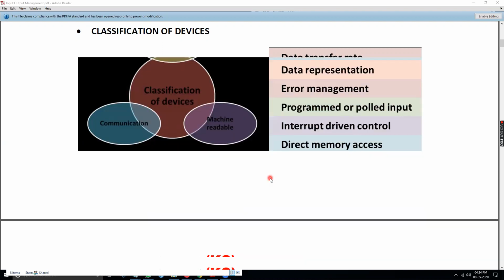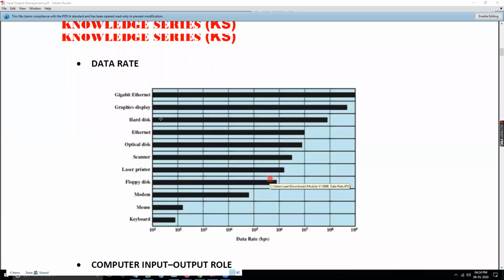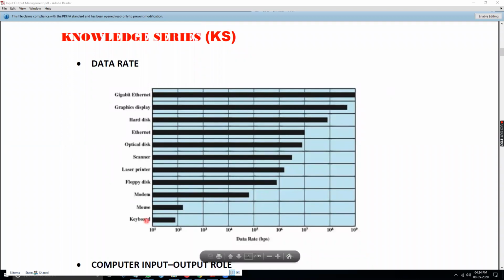Okay. Now comes the next, data rate. Whatever I had told, you see this keyboard, data speed is very low, mouse is a little high, modem still higher. And you see the difference between floppy disk and optical disk. Floppy disk has a data speed of nearly 10 to the power of 6 bits per second, but optical is close to 10 to the power of 6 as well. Now you see hard disk, it goes still higher. Like that, the distribution is the Ethernet cable. If it is a CAT 10, it shows up to 10 to the power of 9 bits per second. So that's how it is being distributed.